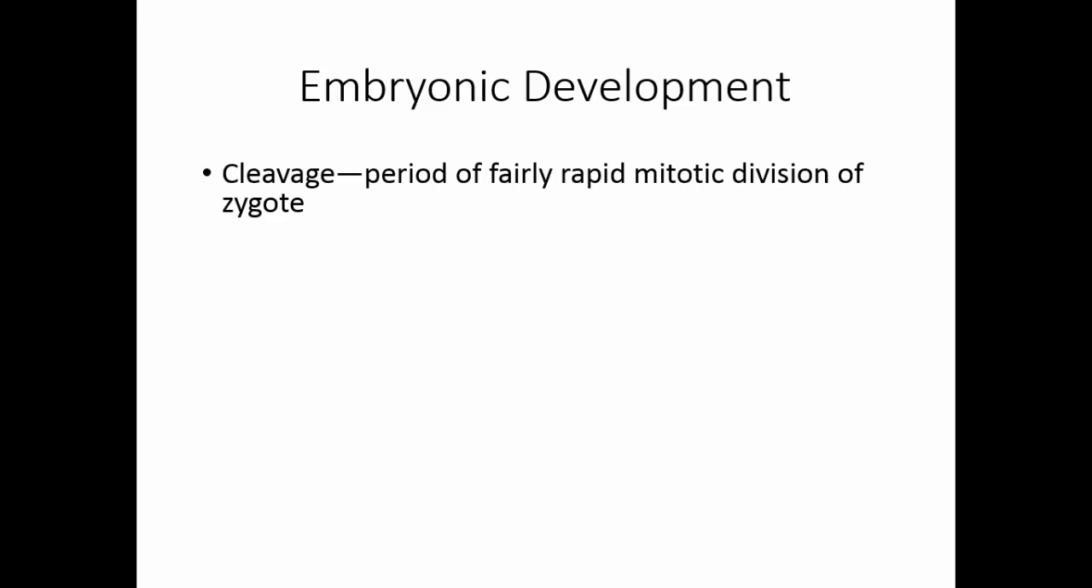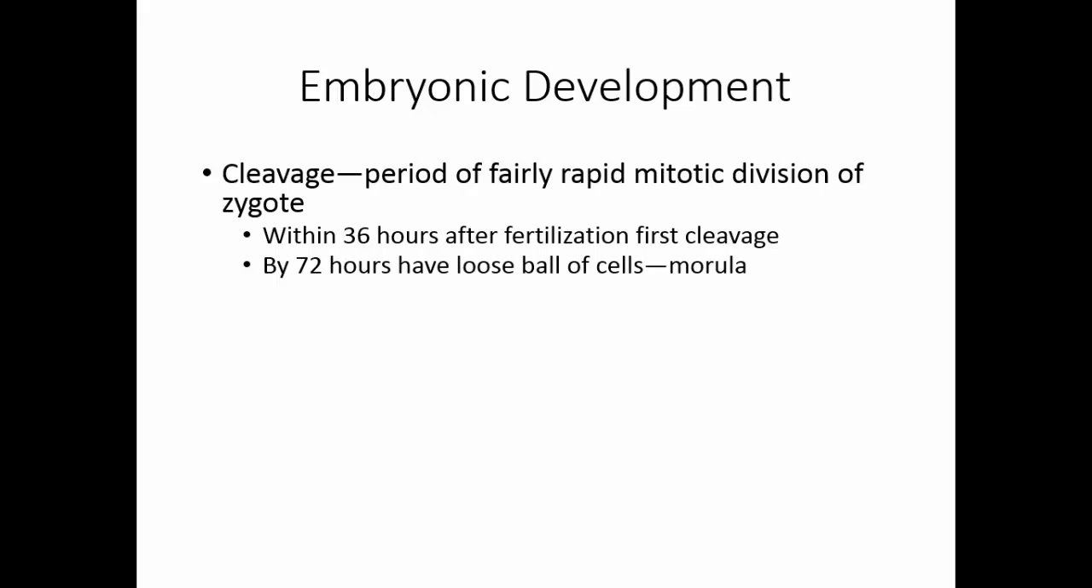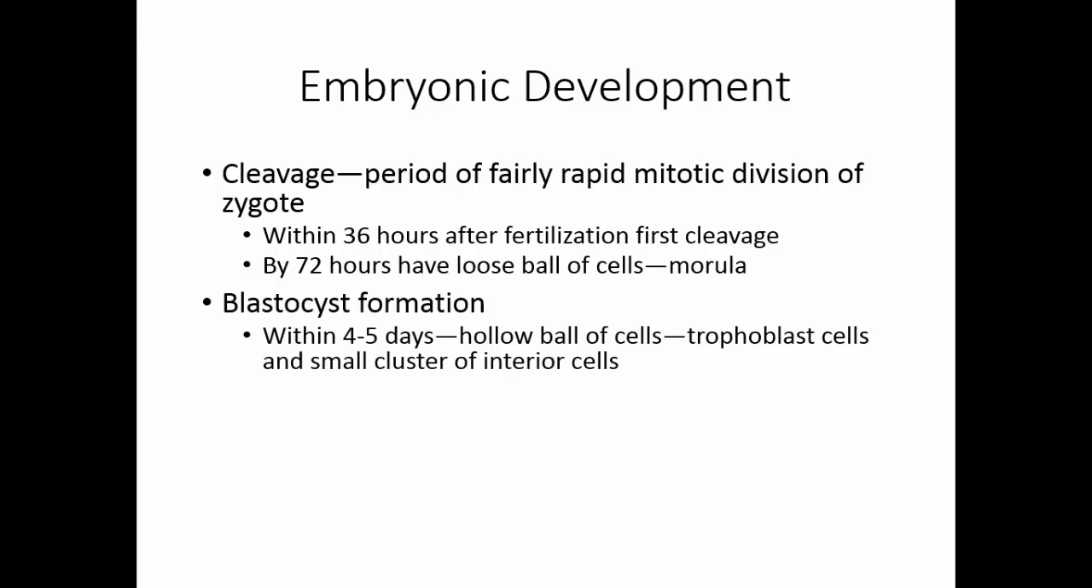Cleavage is a period of fairly rapid mitotic divisions of the zygote. Within 36 hours after fertilization, the first cleavage occurs. By 72 hours, we have a loose ball of cells that are known as a morula. Within 4 to 5 days, this ball of cells hollows out and becomes a blastocyst. The outer cells are called trophoblast cells. There is a small cluster of interior cells that are called the inner mass.